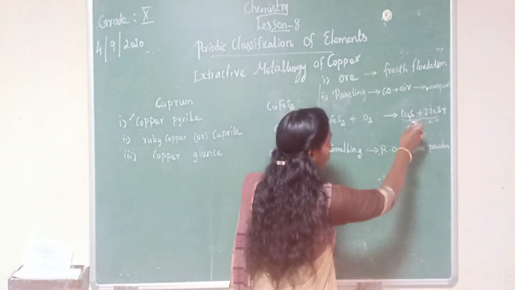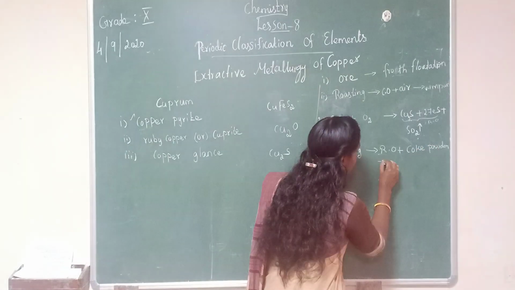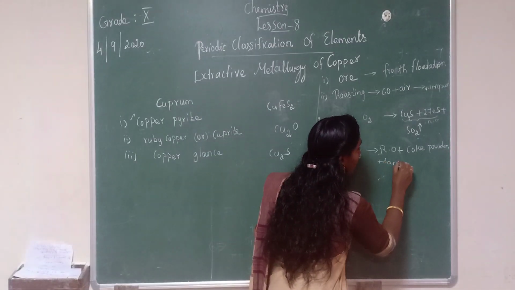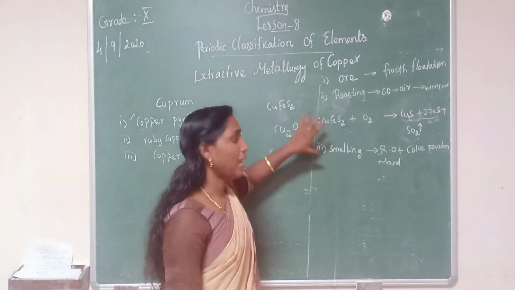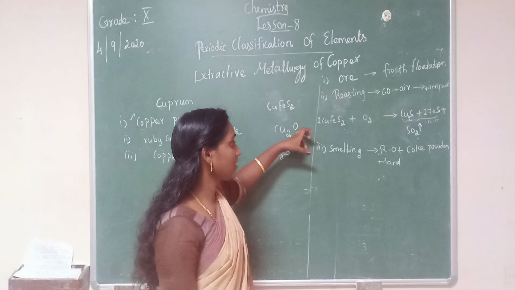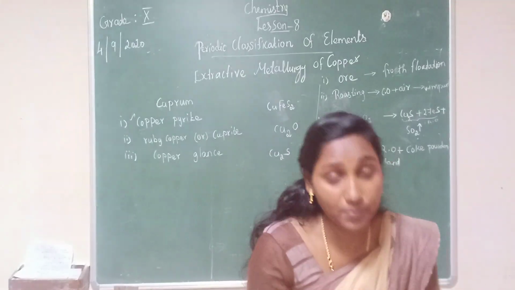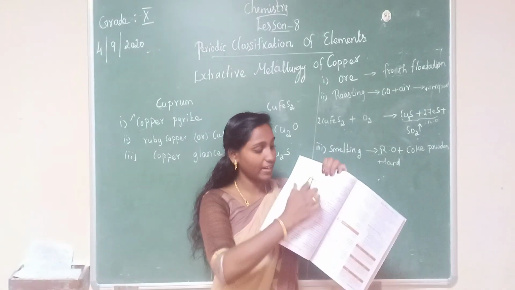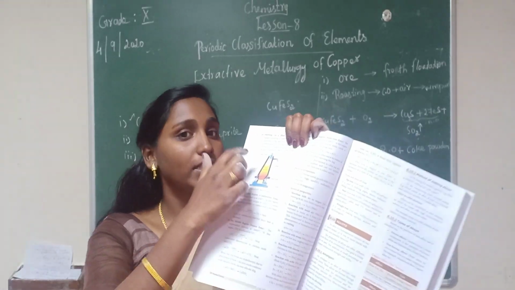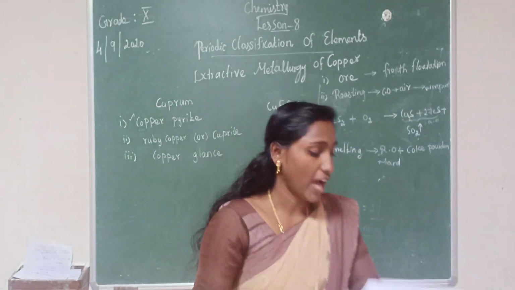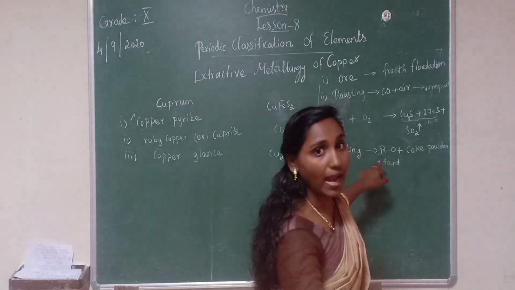So this roasted ore is mixed with coke powder and sand, and it is taken in a blast furnace. A blast furnace is one type of heating system like an oven. See this diagram, see the picture. This is a blast furnace. In this blast furnace, we have to take the roasted ore, coke powder and sand.